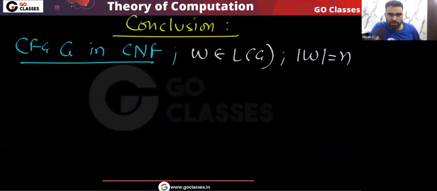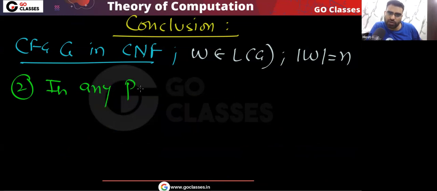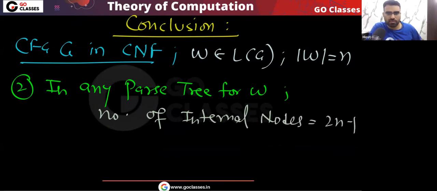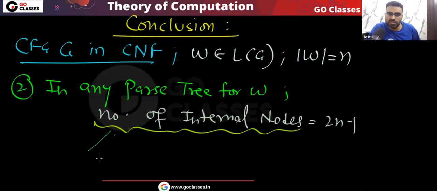Now you tell me one more thing. In any parse tree for w, you already know the number of internal nodes. The number of internal nodes is 2n minus 1. Is this clear? And you know the number of internal nodes is the length of derivation. Yes or no? This is equal to the length of derivation of w.